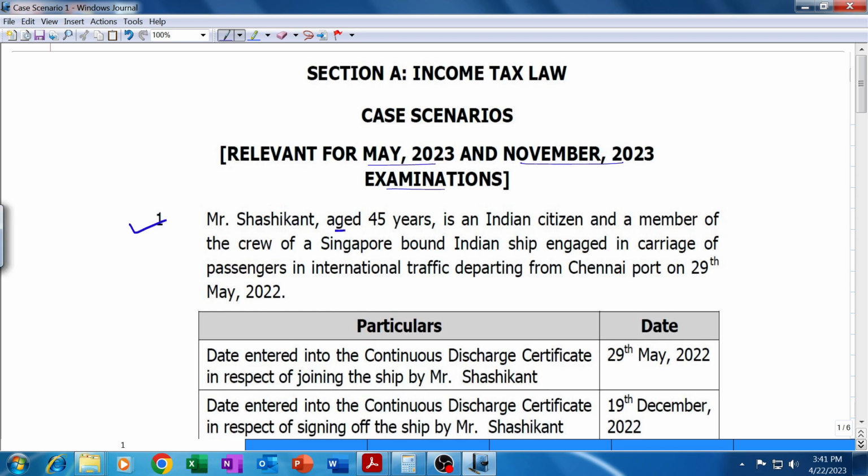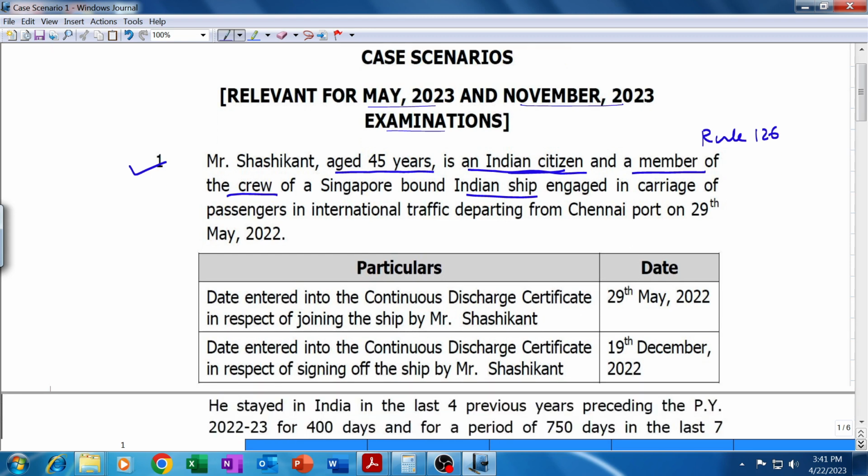Mr. Sashikant, aged 45 years, underline 45, is an Indian citizen, please underline Indian citizen, and a member of the crew of a Singapore bound Indian ship. Now, a person who is an Indian citizen and a member of the crew of an Indian ship, then residential status will be governed by Rule 126, which we had discussed in the class in this chapter called residential status.